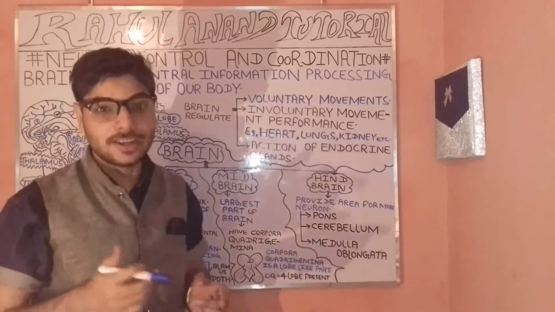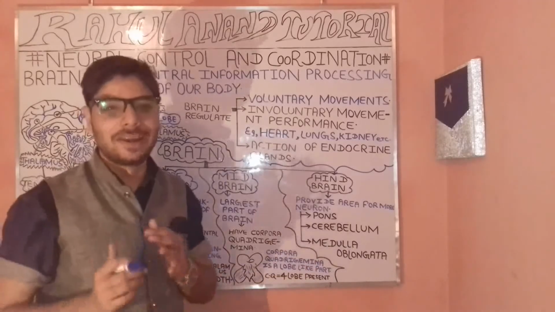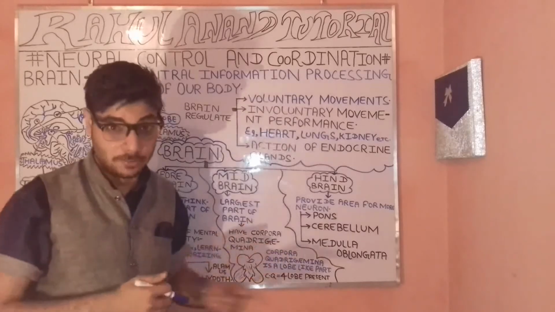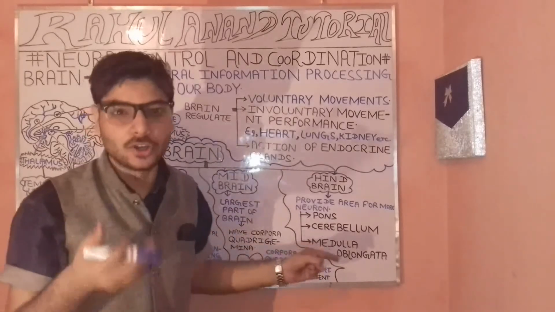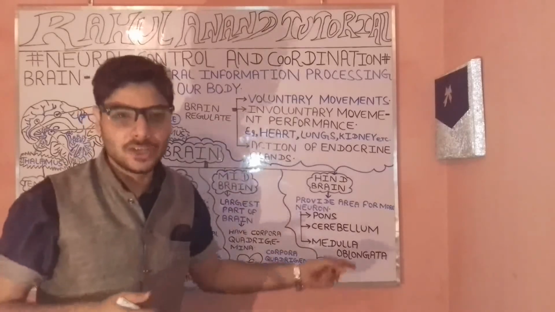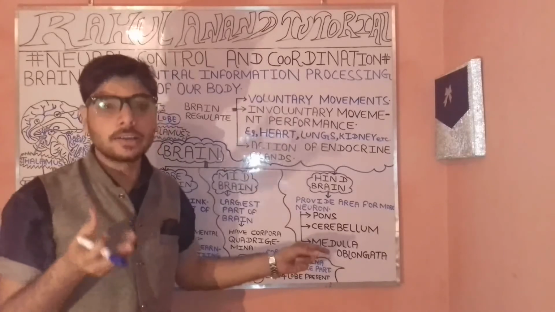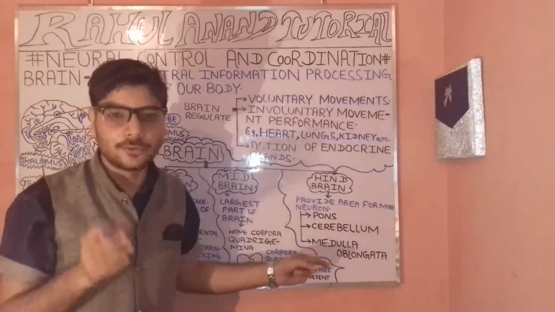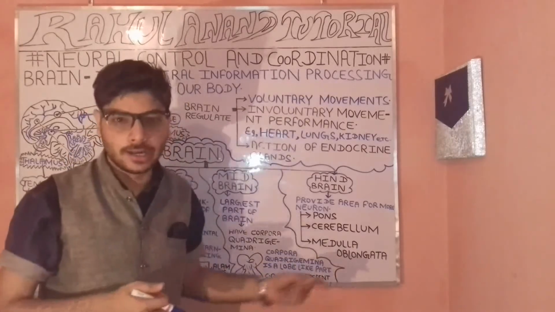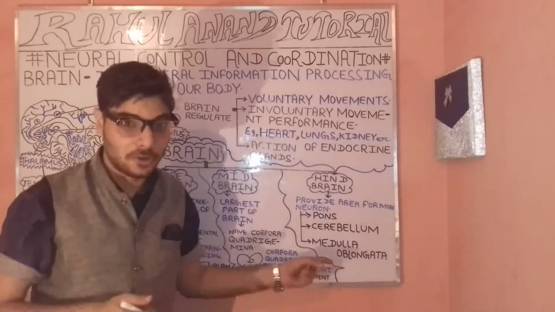So you understood about the cerebellum playing an important role to maintain the body balance, the body posture, and the equilibrium. When we consume alcoholic products or narcotic drugs, they play a role in altering the functioning of our cerebellum. Literally we will claim to see the sound and hear the visibility, which does not actually occur. So this is somewhat the role of your cerebellum.